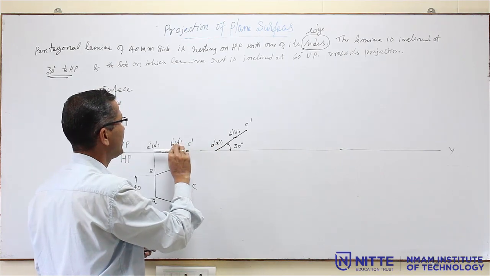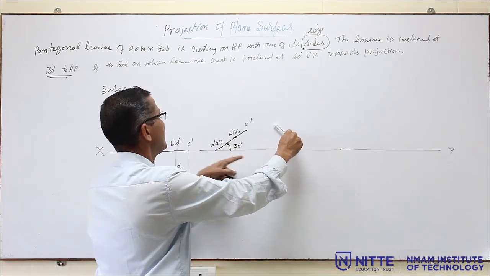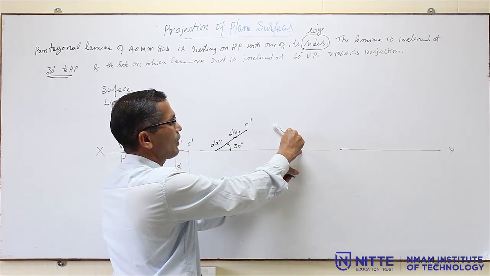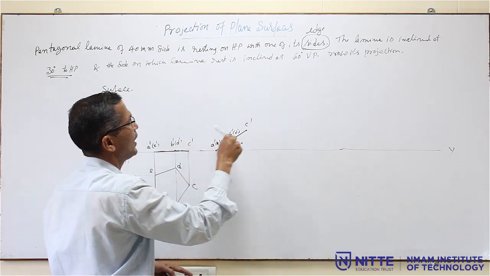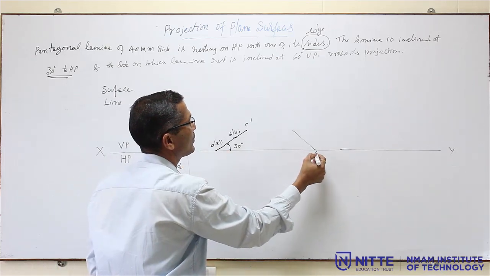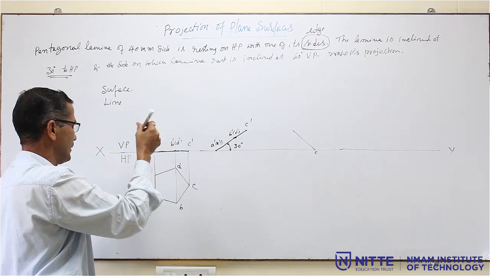For example, if you tilt it like this, then this becomes C dash, only one name for that. That means one name means it is a corner. The same front view, if you tilt it like this, I will get it like this. What is the name of that? This is C dash here. So, this is for the corner condition. For the edge condition, we have to tilt it like this.